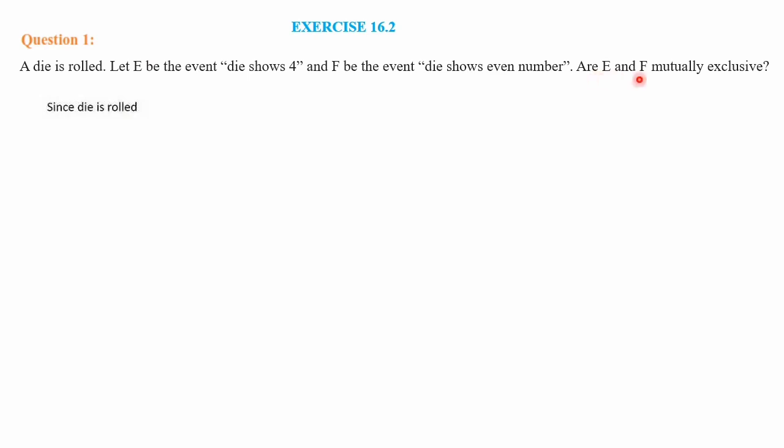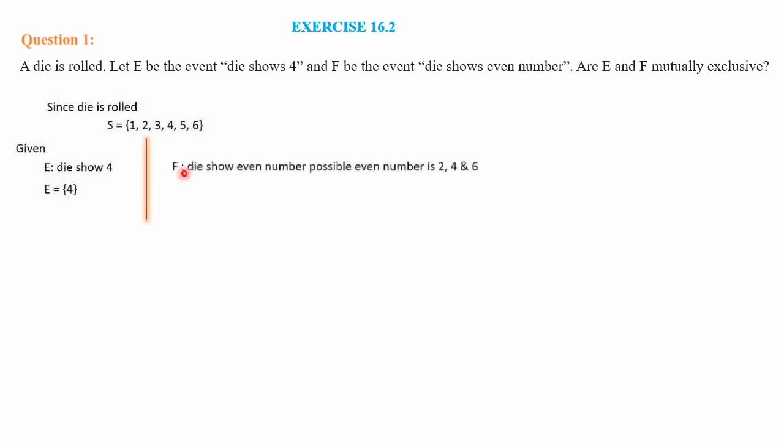So we have to write E and F, then check whether they have any common element or not. S is the sample space. We know that since the die is rolled, there are 6 elements: 1, 2, 3, 4, 5 and 6. Given E is die shows a 4, meaning there is only one outcome, that is 4. So set E has only one element, that is 4. Next, F is defined as die shows an even number, meaning the even numbers 2, 4 and 6 are the possible outcomes. F is equal to the set of 2, 4 and 6.